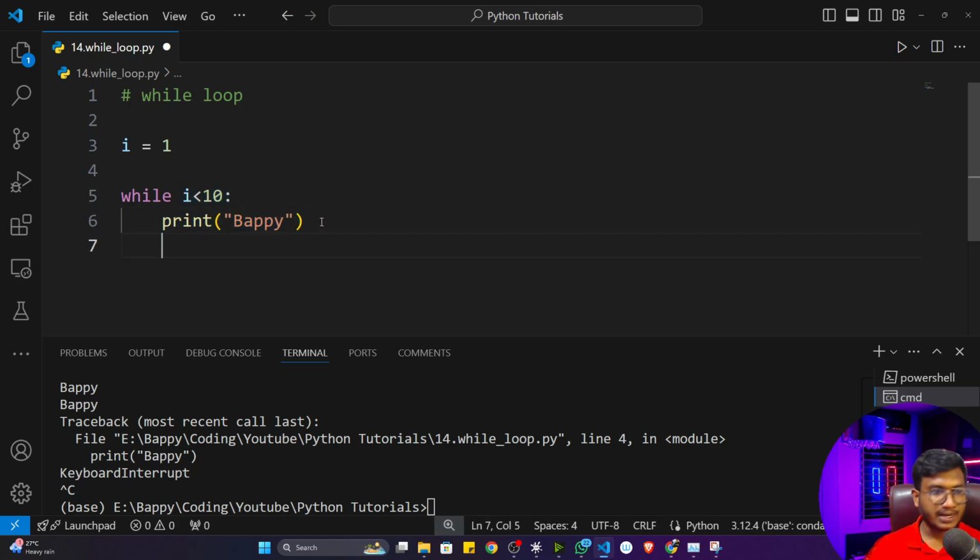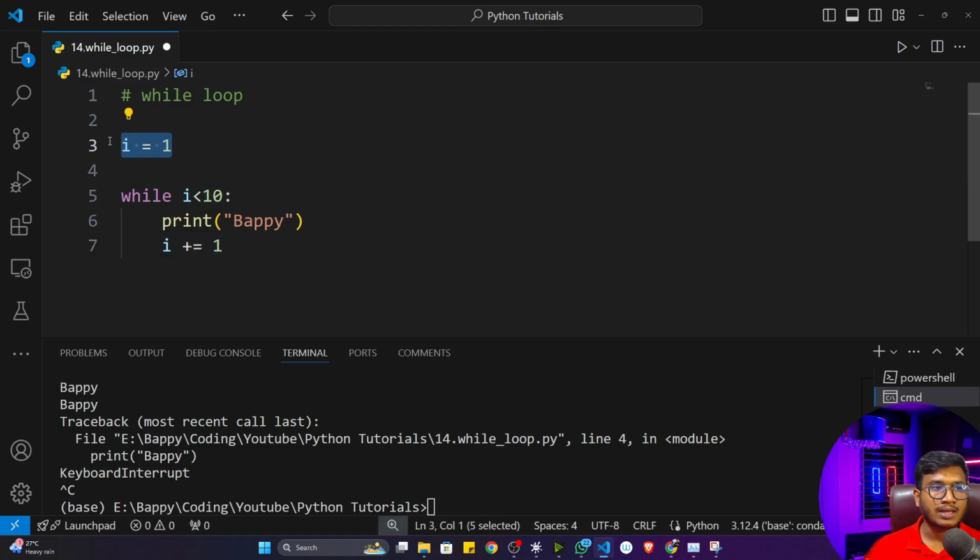Then again, I have to update this particular i. So here I can just increase it by 1, because I already told you that you can use this assignment operator with any kind of operator, plus, minus, multiplication, anywhere, and that's how we can update any i value. I think I already discussed this concept in our previous class. So you can see I'm updating this particular i every time by adding 1.